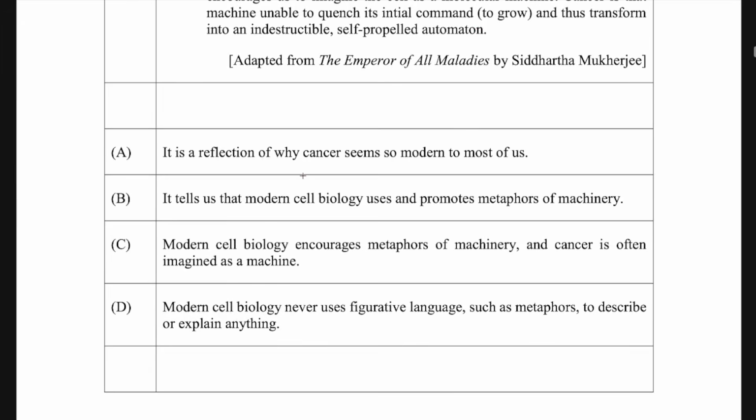Now, if you see, the first statement is quite what is said in the passage, that yes, it reflects why cancer seems so modern to most of us. Then modern cell biology uses and promotes metaphors of machinery to explain cancer. Modern cell biology also encourages metaphors of machinery, and cancer is often imagined as a machine. But the fourth statement is totally incorrect, and that is our answer, because modern cell biology never uses figurative language. That is incorrect. We have used some figurative language over here.